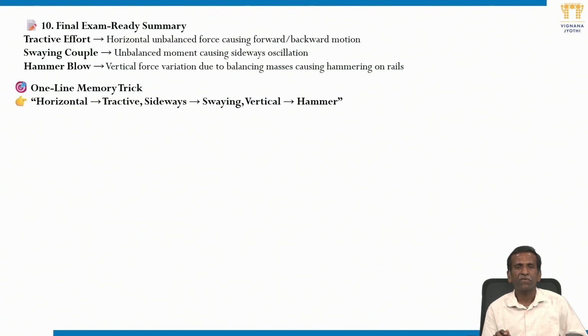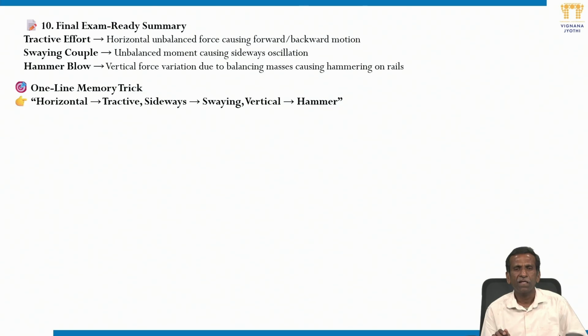So with this, the final conclusion is that tractive effort is the horizontal unbalanced force causing forward and backward motion. Swaying couple is the unbalanced moment causing sideways oscillation. Hammer blow is the vertical force variation due to balancing masses causing hammering on rails.